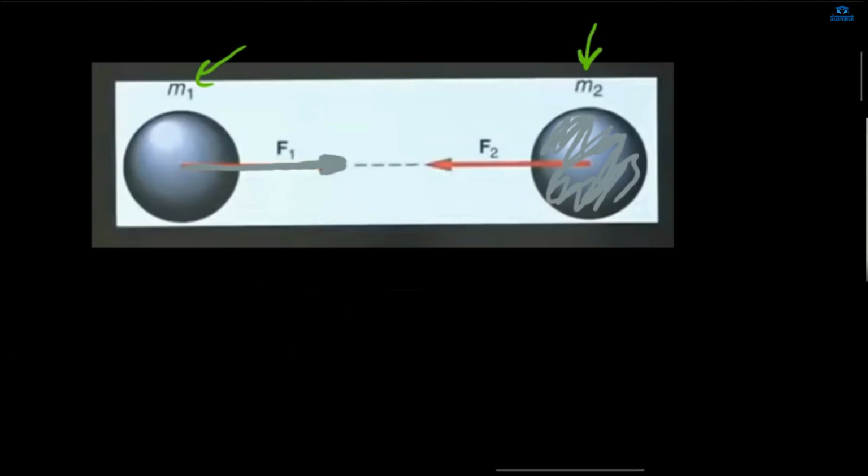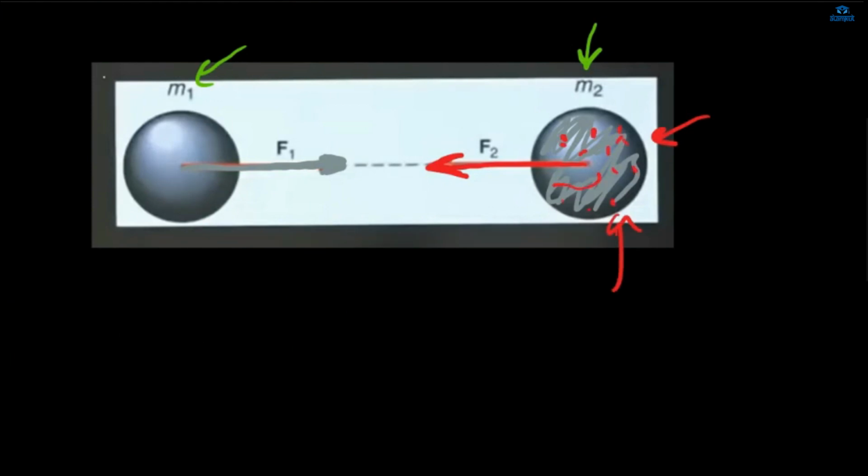Ma'am, both of them apply equal force on each other from the center. They both apply force, meaning every particle of this ball is applying force on every particle of the other ball.